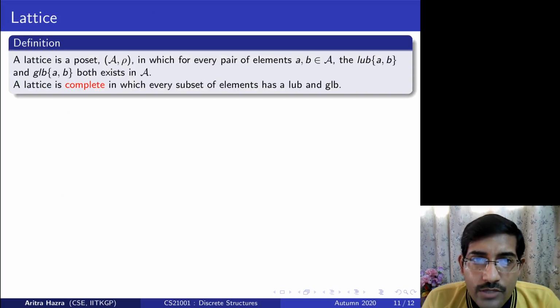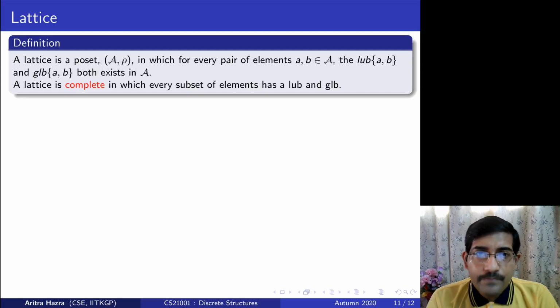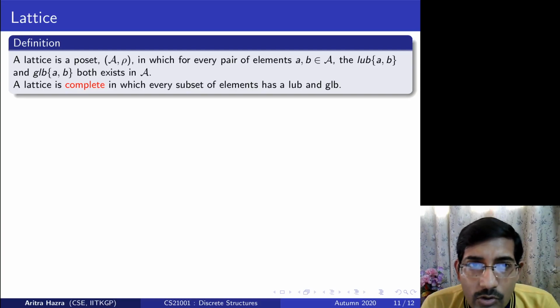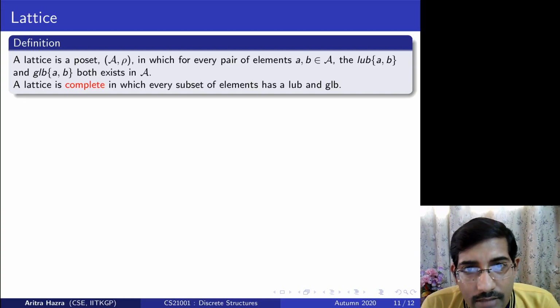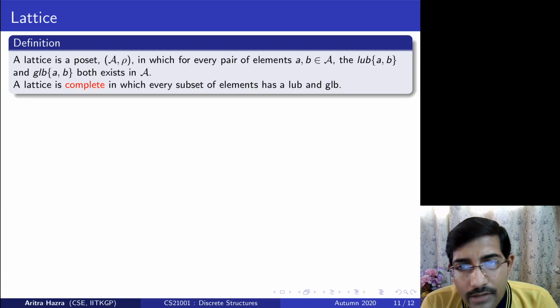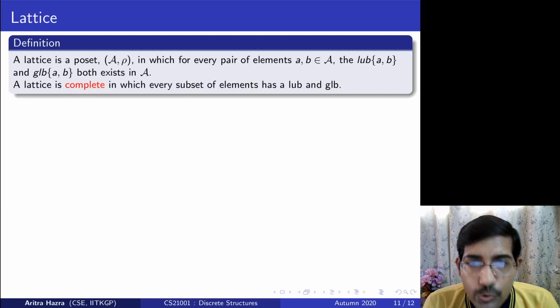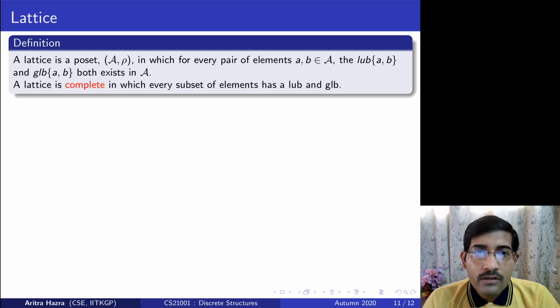So since we declared greatest lower bound and least upper bounds, now we declare a concept called lattice. After declaring this lattice concept, I will tell you 1, 2 examples where this is used, basically why we are studying all this and why this is used. So let us first define it.